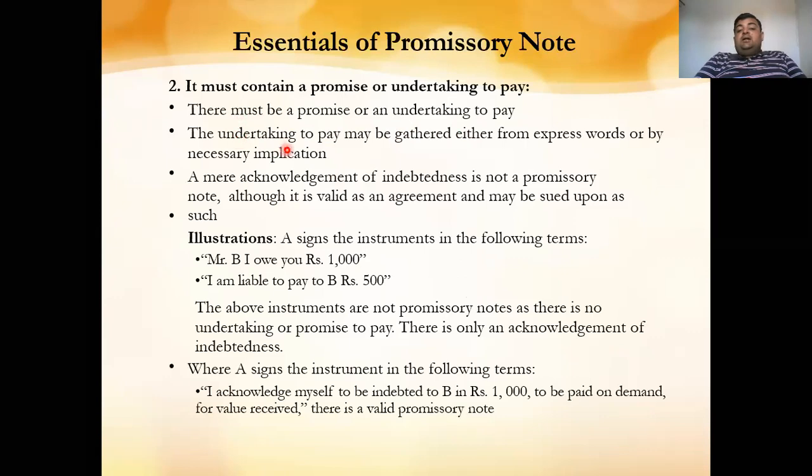Next, the undertaking to pay may be generated either by express words or by necessary implication. Here these two terms are used again: first is express and another is implied. Express means when the person expresses his promise to pay by writing on a piece of paper or in a book. And next is implied. Implied means that if you have purchased goods from any person and you promise to pay the amount for the value received, it is implied that you have purchased the goods and you have to make the payment. You have to promise to pay.